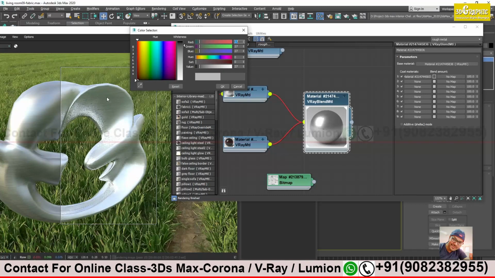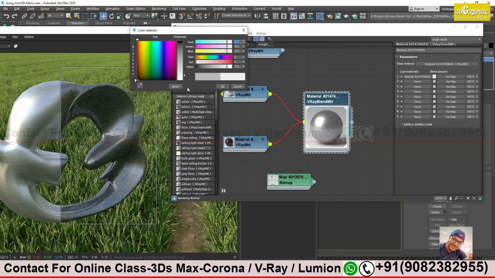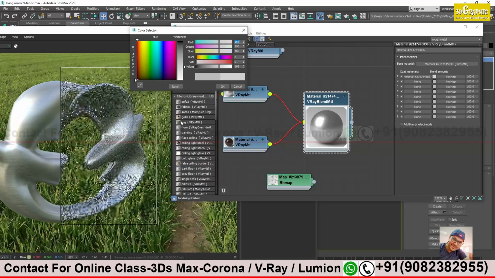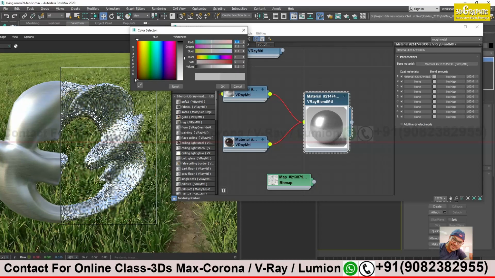Less reflective, more lines are visible. What happens if I drag it to white color? It is more reflective. Different. The lines are less visible, but giving a very nice kind of metallic look. Looking more nice. We can use this metal somewhere. So you can control like this how many lines will be visible, how much reflectivity will be visible, with the help of the shade over here. Fine.